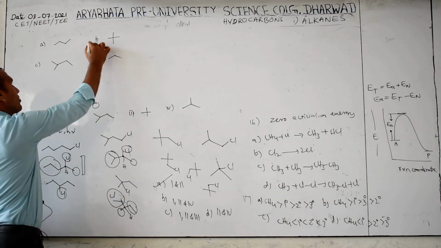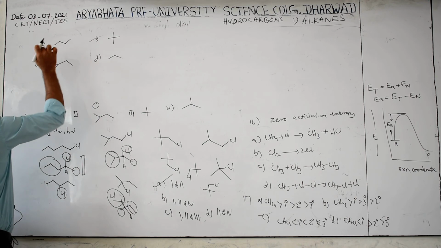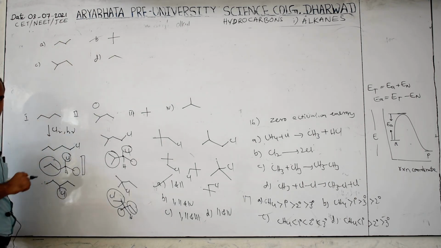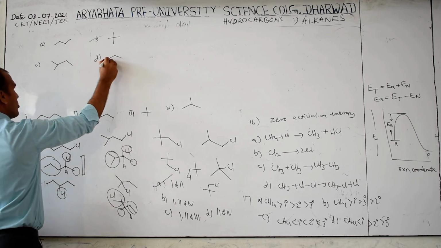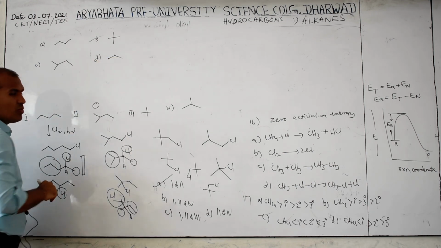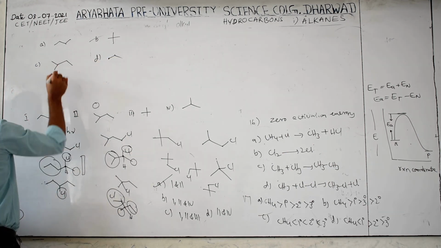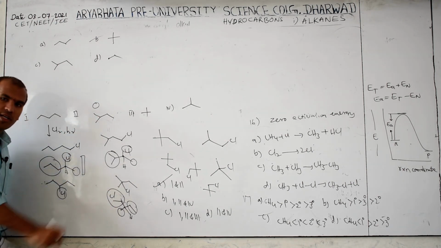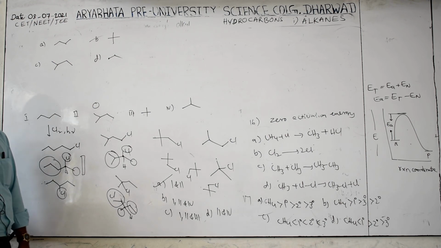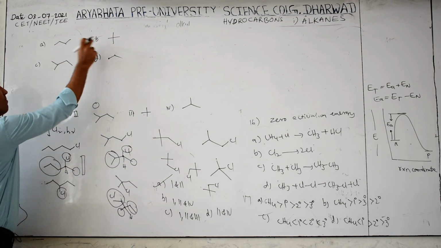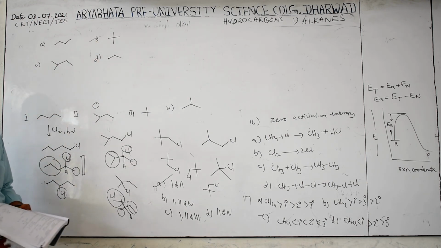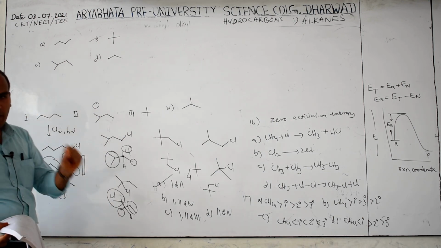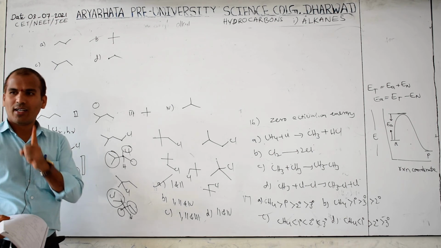Then which option? This one. But here also possible, here also possible. Two products are possible for this. For this, already shown here, how many possible? 1, 2, 3, 4 are possible. So only one monochlorination product is possible with which one? This. Clear? So you have to identify types of hydrogen. Once again this will come in the second year. Again I will teach this.